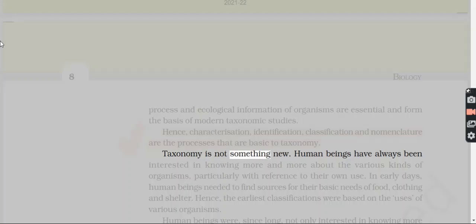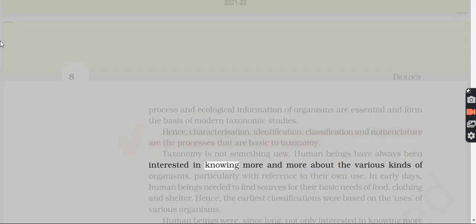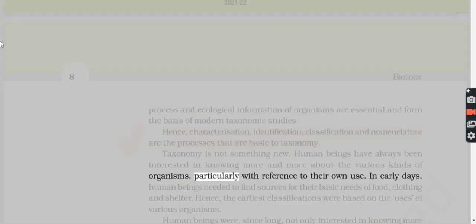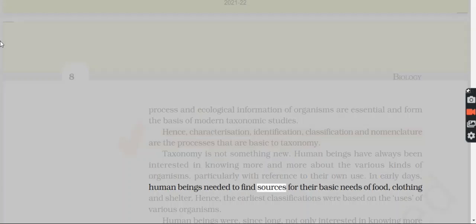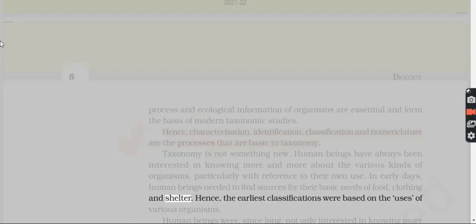Taxonomy is not something new. Human beings have always been interested in knowing more and more about the various kinds of organisms, particularly with reference to their own use. In early days, human beings needed to find sources for the basic needs of food, clothing, and shelter. Hence, the earliest classifications were based on the uses of various organisms.